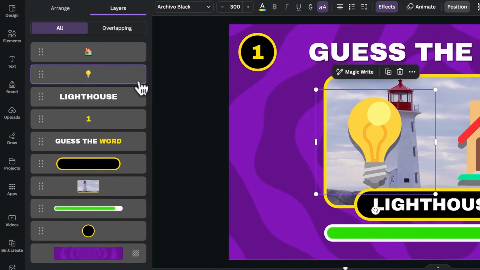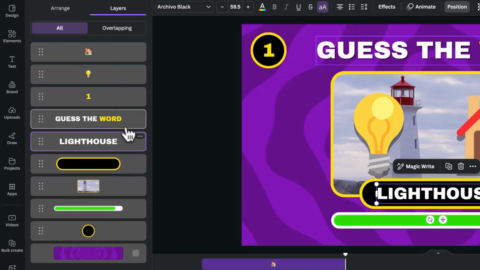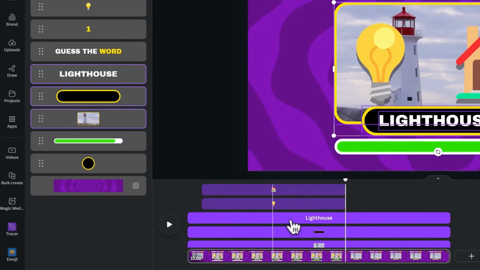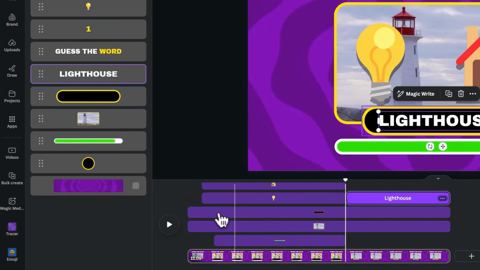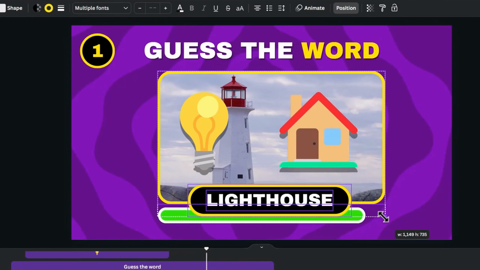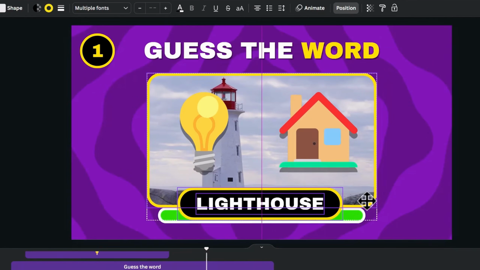Go to the Layers tab and drag the answer elements together. Hold the Control key and click on the 3 elements. On the timeline, trim them one by one to meet the end of the timer. You can enlarge them more if you wish and place them in the middle like this.